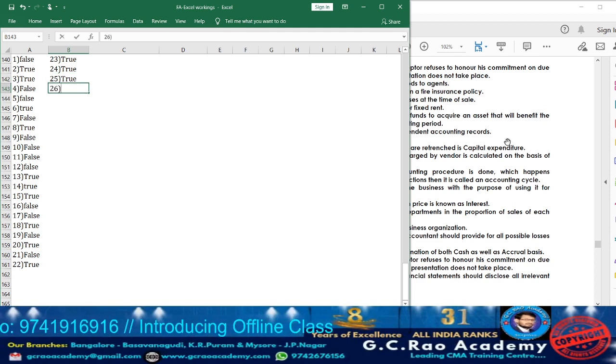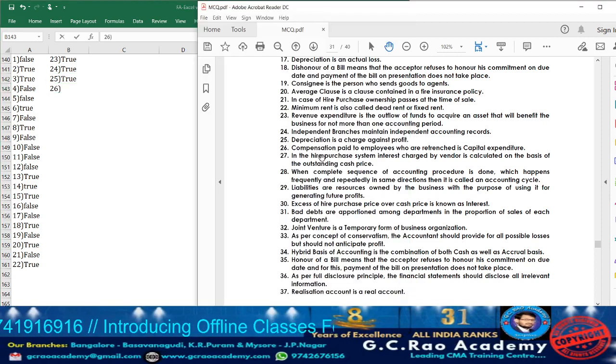Next, let us move on to statement 26. What are they telling? Compensation paid to employees who are retrenched is capital expenditure. See, compensation will be paid to employees who are retrenched, meaning who have left the job or who have been removed. Usually that will be paid for what purpose?